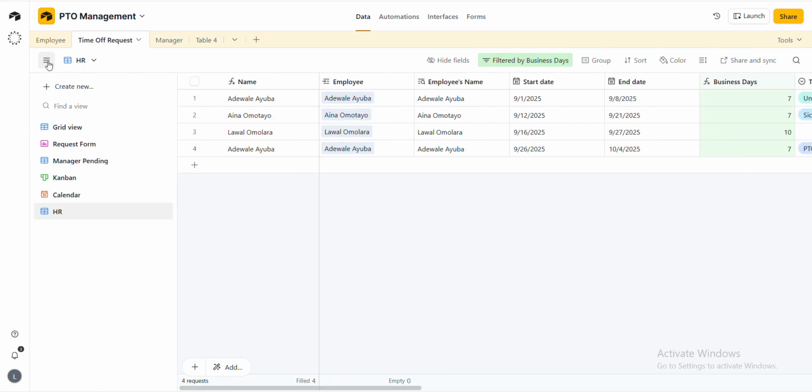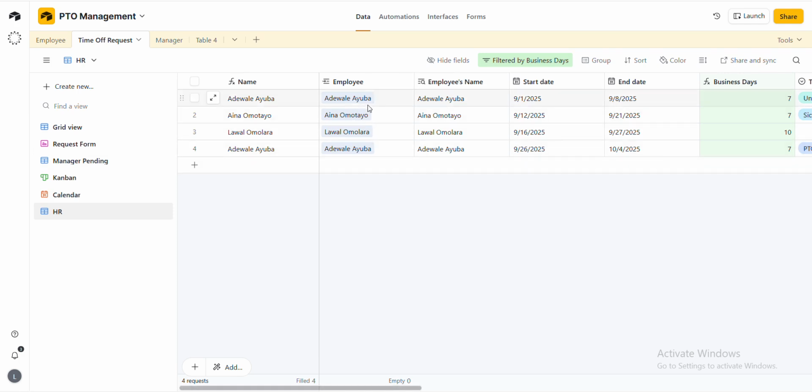So this is a form actually. Here, this is a form. You can see the request form. This form is what you are going to send to the employee end. They get it, fill it. Once they fill the form, another record is going to be input.